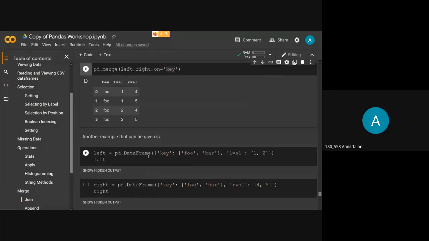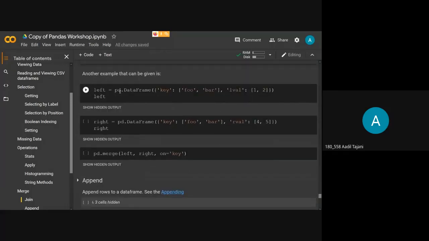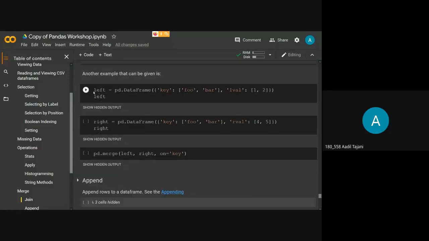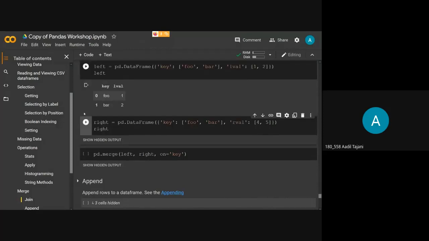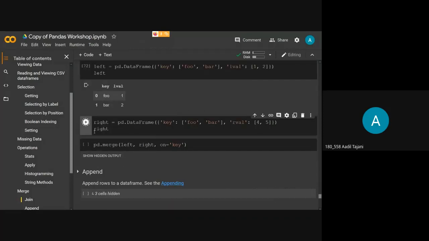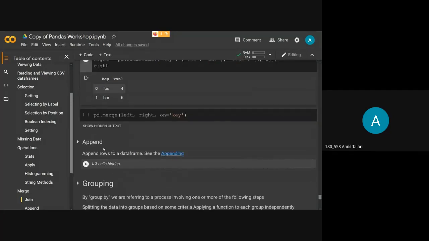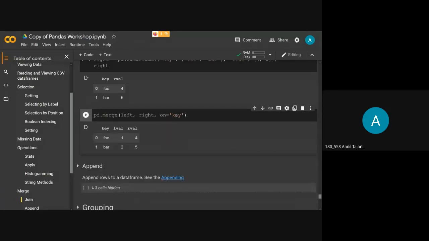It is different from concatenation. Okay, so here, as you saw, we just had a single key ID, but what if we give two IDs? If you have any doubts, please feel free to ask in the comment section. Okay, so as you can see here, we have two values in key, foo and bar, in both of these. So now we have two unique key values. Now again we apply the merge function on key and we pass left and right. So as you can see here, we just got two values this time.